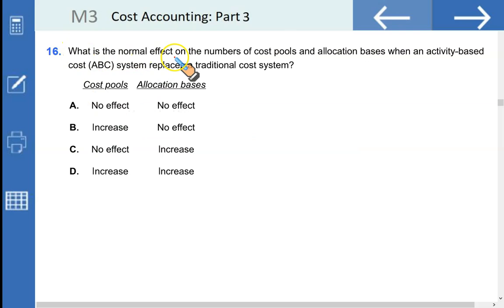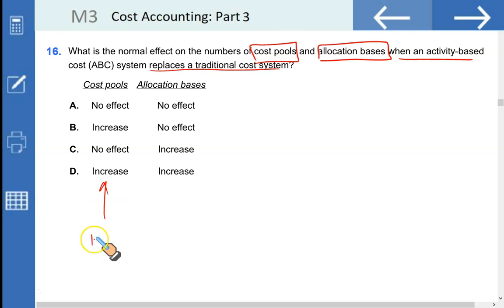What is the normal effect on the number of cost pools and the allocation basis when the activity-based costing system replaces traditional costing? When we replace traditional with ABC, you should expect more cost pools, sometimes above 100. Yes, that is possible. And allocation basis would increase as well. So you will have more cost pools and you will have more allocation bases: machine hours, number of parts handled, number of setups, etc. Could be many allocation bases and lots of cost pools. That makes D the correct option.